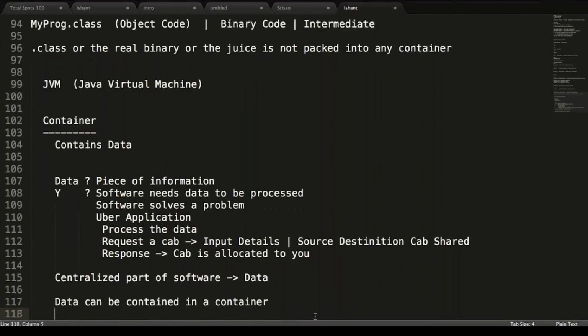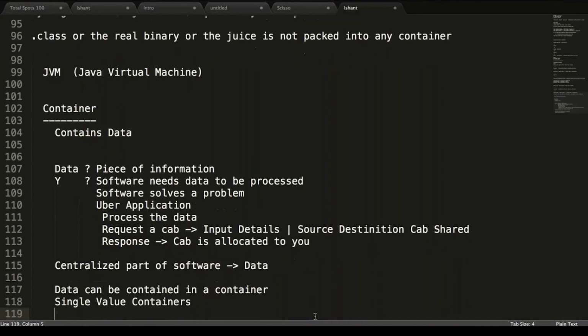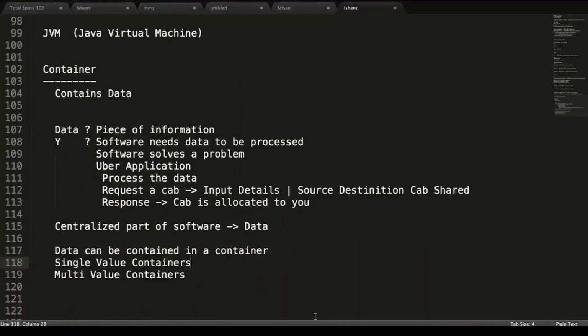We have various containers to contain data: single value containers and multi-value containers. Single value containers can contain only one single value. Multi-value containers will contain various data. For single value containers, we have primitives. For multi-value containers, we have arrays and objects.